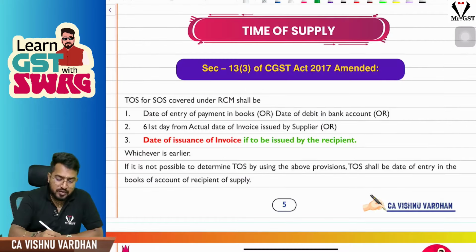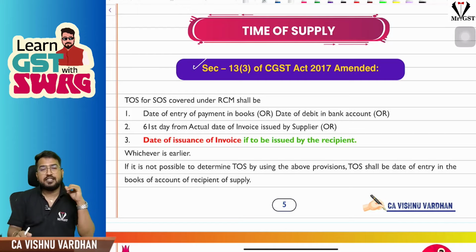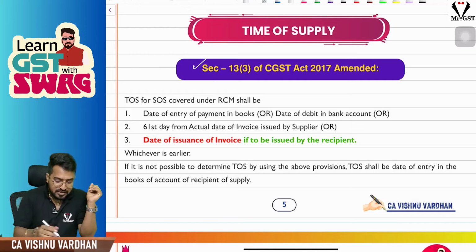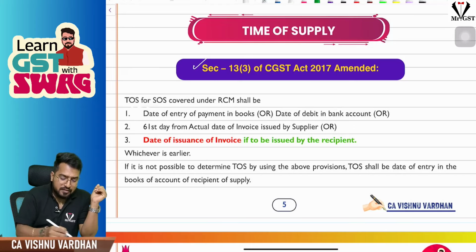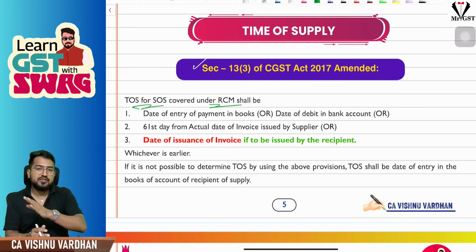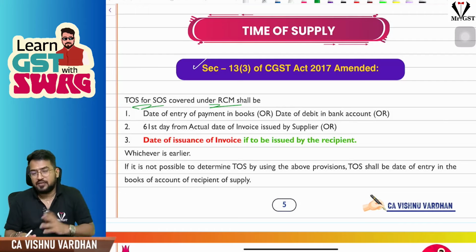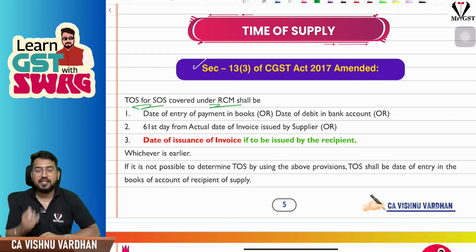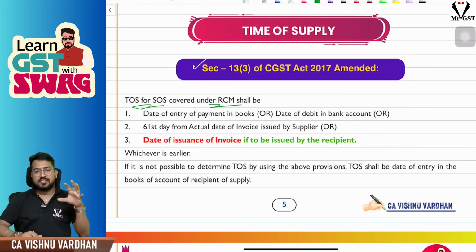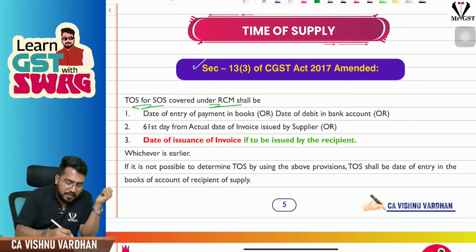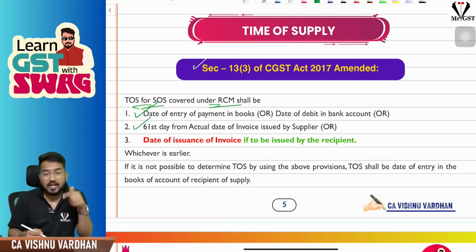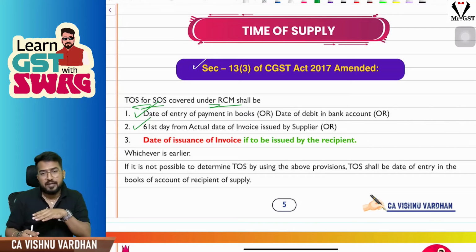Now, if you see the next one, an interesting amendment in section 13 subsection 3. So what is section 13 subsection 3, sir? Time of supply for services covered under RCM. Generally, time of supply for services covered under RCM is nothing but the date of payment or the 61st day from the actual date of invoice, not the due date, the actual date of invoice. Date of payment means the entry in the books of the recipient or debit in the bank account of the recipient, as the case may be. So this was the time of supply before.